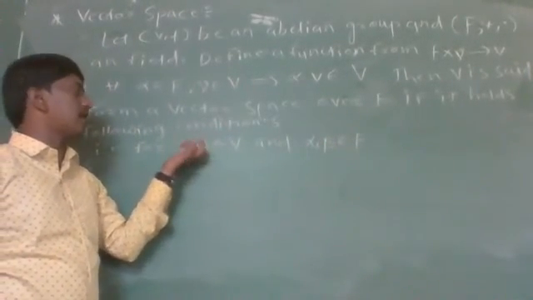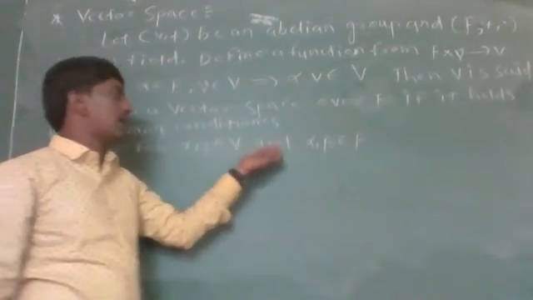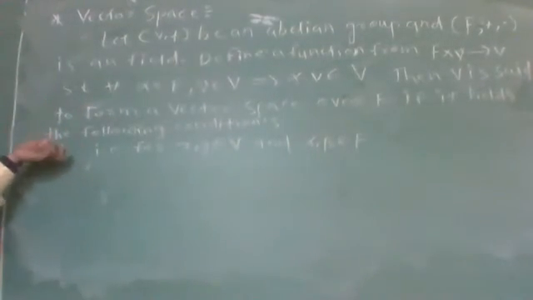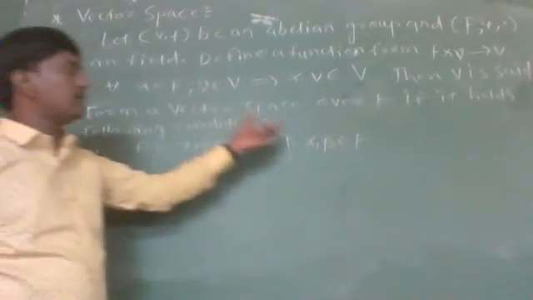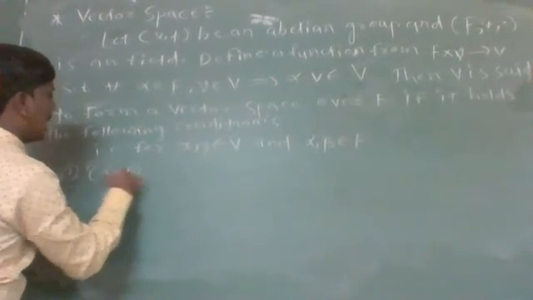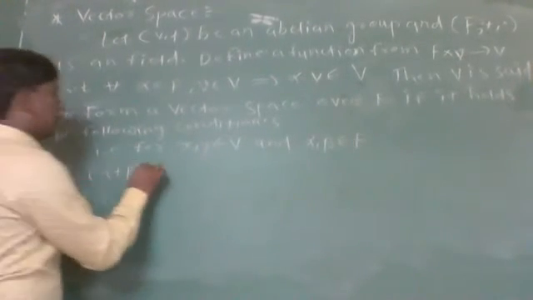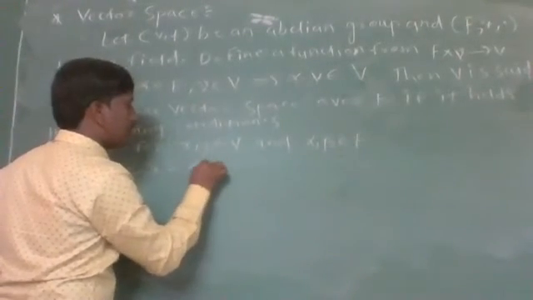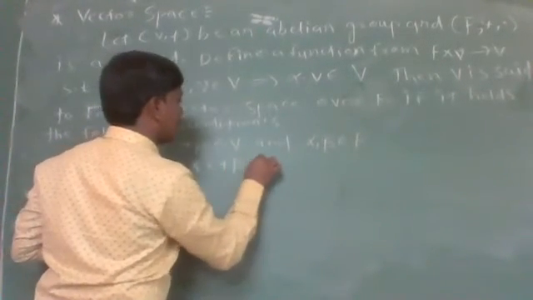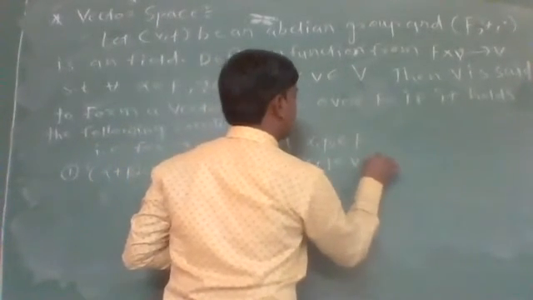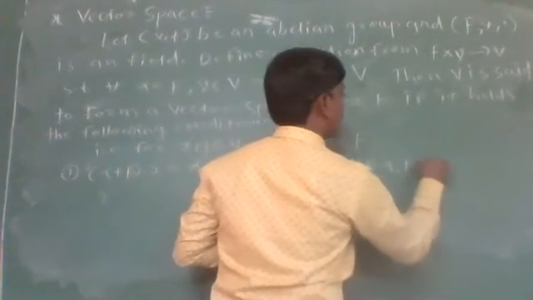That is, x and y are two members of the vector space V and alpha and beta are two scalars of the field F. And V is said to form a vector space over the field F if it holds the following properties. The first one is that alpha plus beta, that is the addition of two scalars, multiplied with one vector, is equal to alpha into x plus beta into x, for all x, y belonging to V and alpha, beta belonging to the field F.